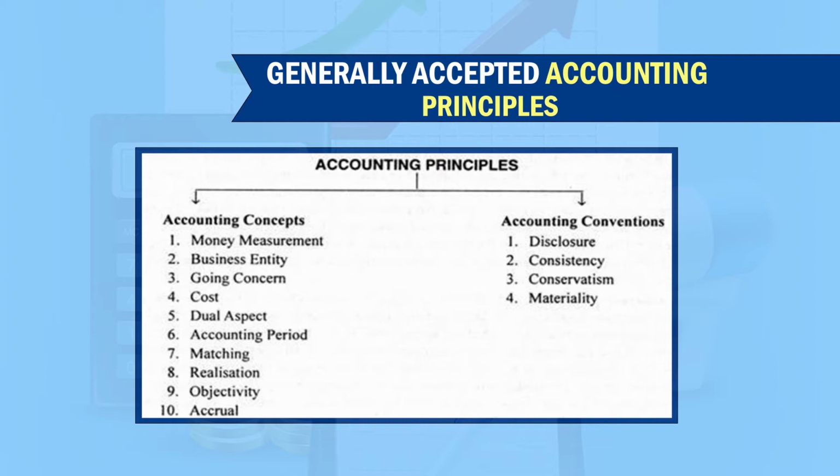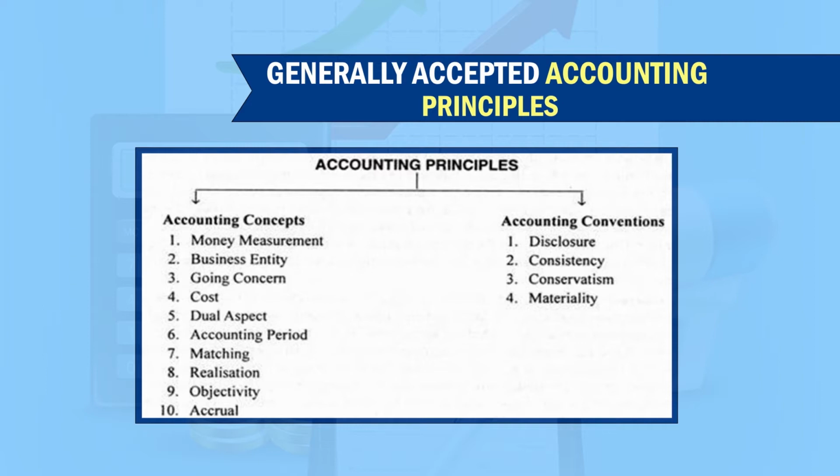The first one is the money measurement concept, then the business entity concept, then the going concern concept, then the fourth one is the cost concept, the fifth one is the dual aspect concept, the sixth one is the accounting period concept, the seventh one is the matching concept, and the eighth one is the realization concept. The ninth one is the objectivity concept, and the tenth one is the accrual concept.